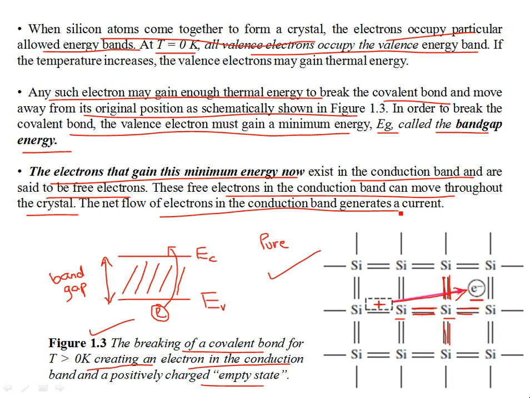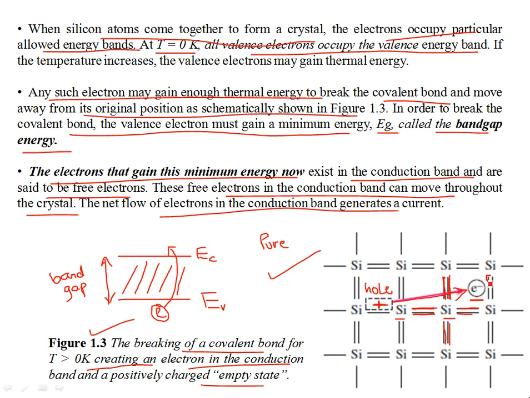One thing you notice over here is that it's not only the electrons. There are always positively charged, electron-deficient empty states from which the electron has broken free. So besides the overall crystal being neutral, it's not only the electrons that contribute to conduction in a semiconductor material. It's also the positively charged particles, which we are going to call holes. Hole means the deficiency, and it is due to the electron that was bonded over here.